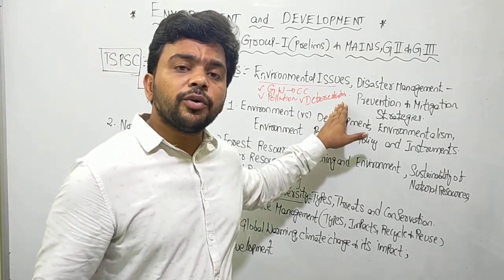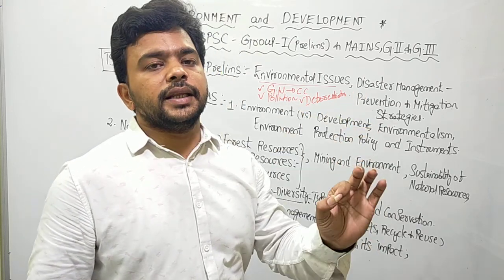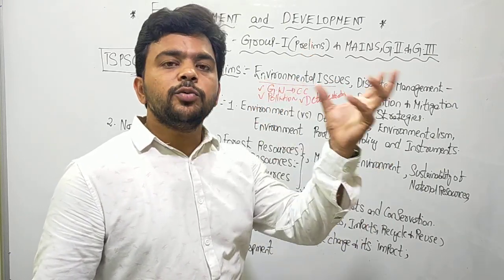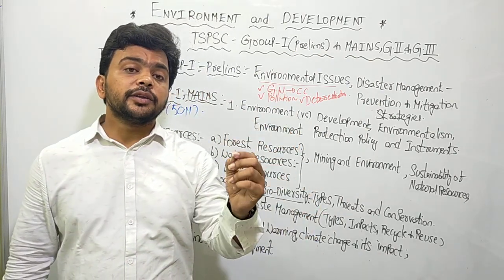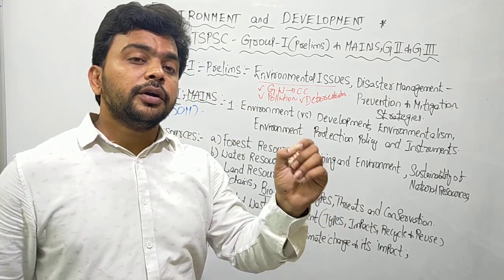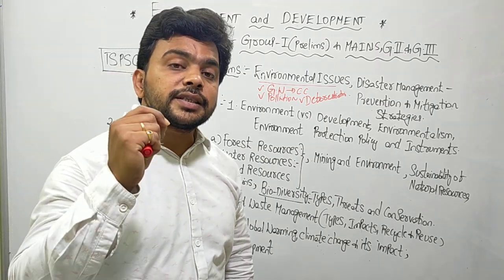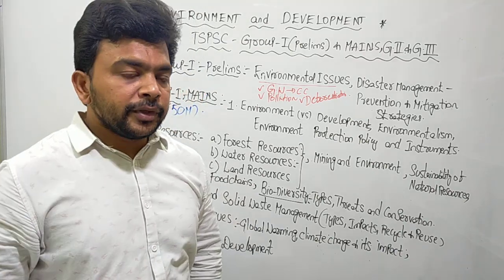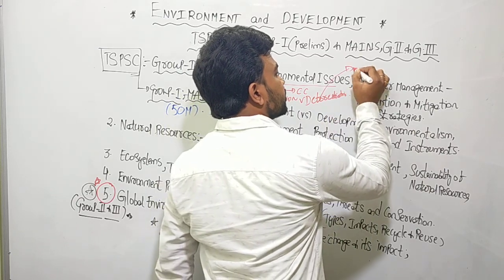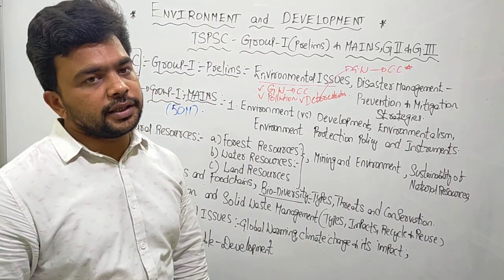Now, because of deforestation, what will happen? The first thing is that the amount of fresh oxygen that is added to the Earth's environment will come down. The second thing is that the amount of CO2 that is absorbed by the forest on planet Earth will come down. When the amount of CO2 absorbed by the forests is coming down, it will increase the temperatures of planet Earth. That is, it will give a big push to global warming. And when you are allowing global warming to happen because of deforestation, obviously it will lead to climate change. Understand that very clearly.